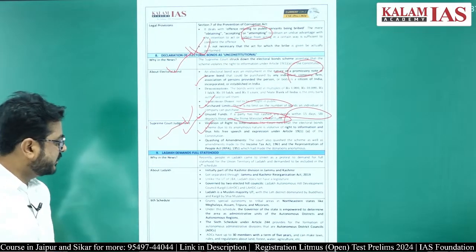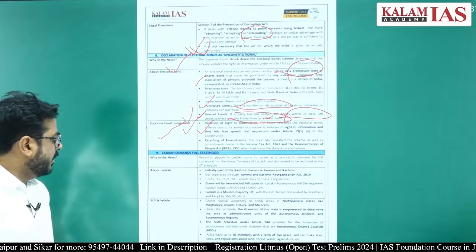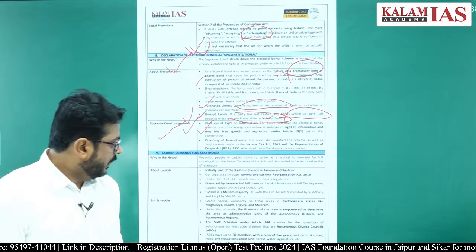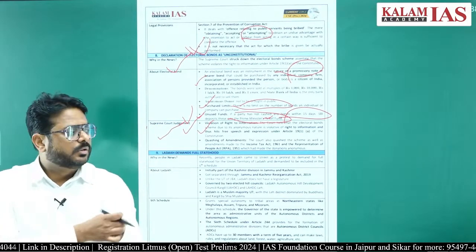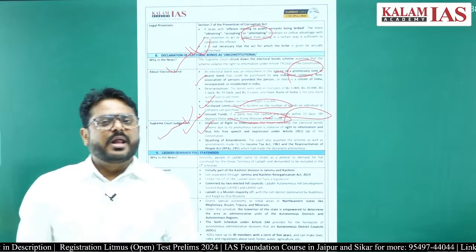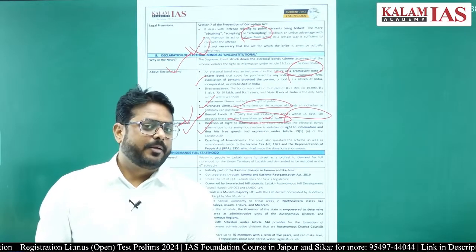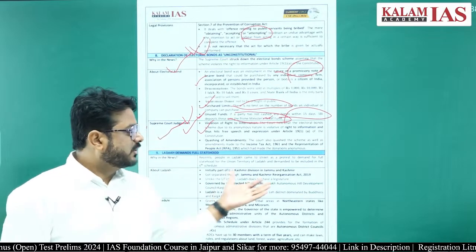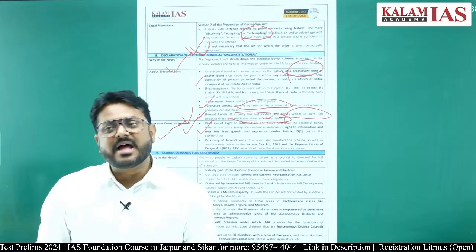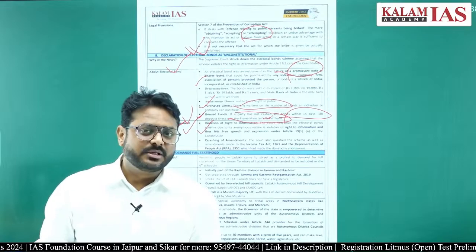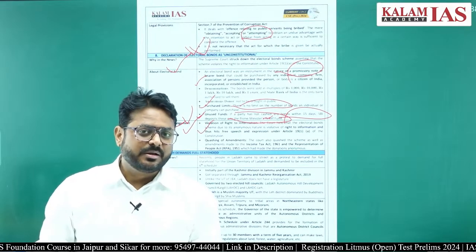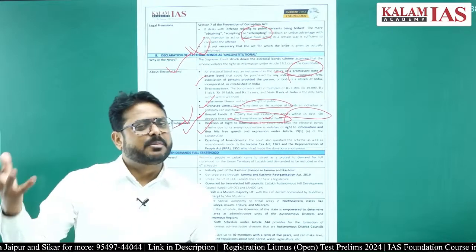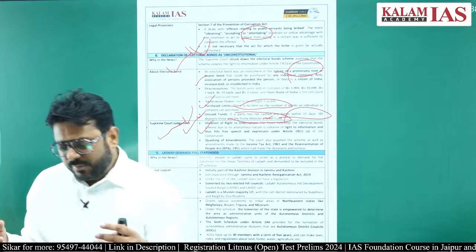Another thing is Ladakh demands full statehood, right? Ladakh you already know. Ladakh was a part of Jammu and Kashmir only, right? And with the Jammu and Kashmir Reorganisation Act 2019, Ladakh has been made a union territory, separated from Jammu and Kashmir.